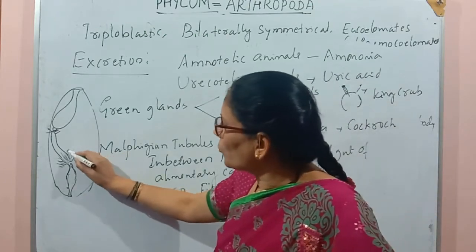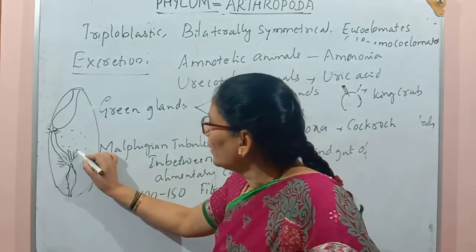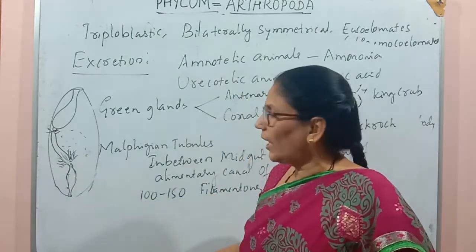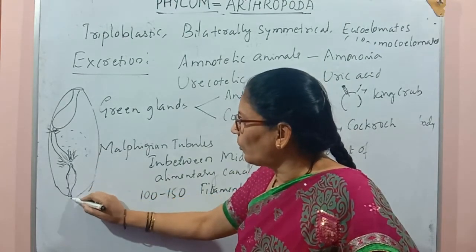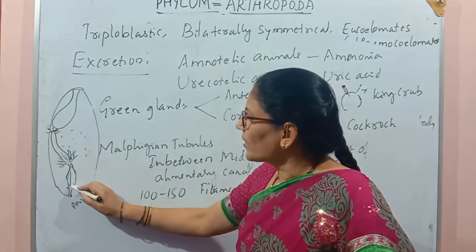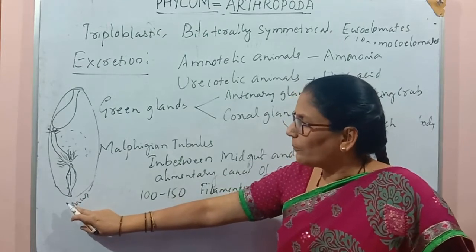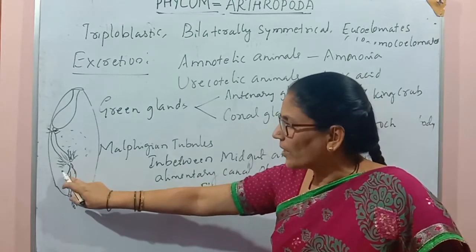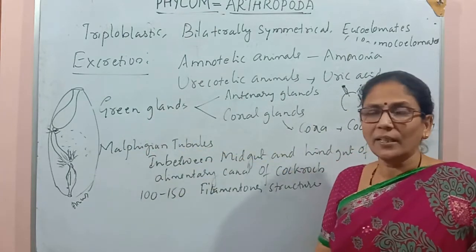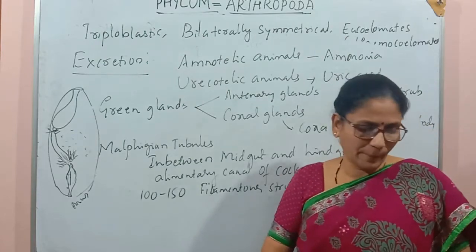They absorb the nitrogenous waste from the hemolymph and convert it into uric acid, and this uric acid is removed out of the body through the anus, passing through the hindgut. So these are the two important excretory organs found in phylum Arthropoda.